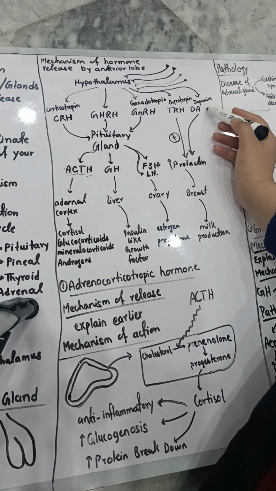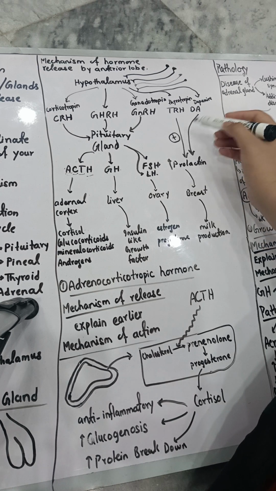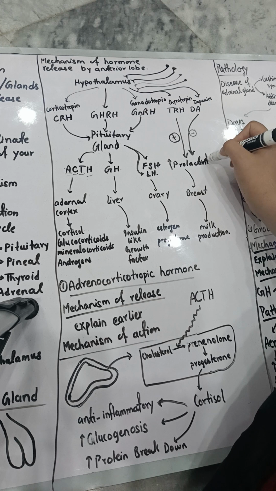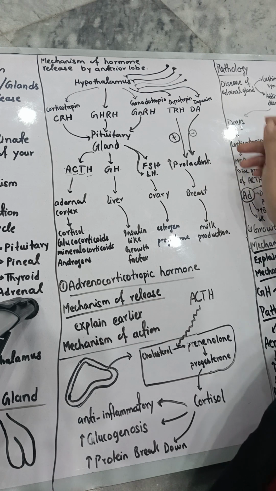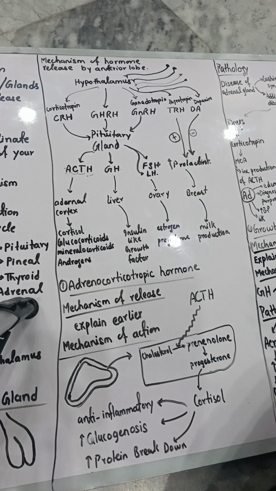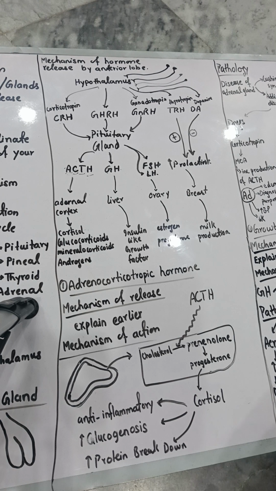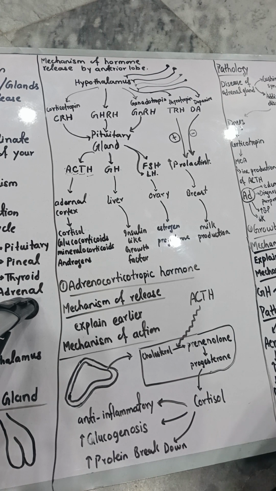But dopamine is a factor which is inhibiting it. So it is decreasing the production of prolactin. So why does this happen? At the same time the increase in prolactin happens, and dopamine is causing the decrease in the production. This happens because our body continuously releases prolactin.